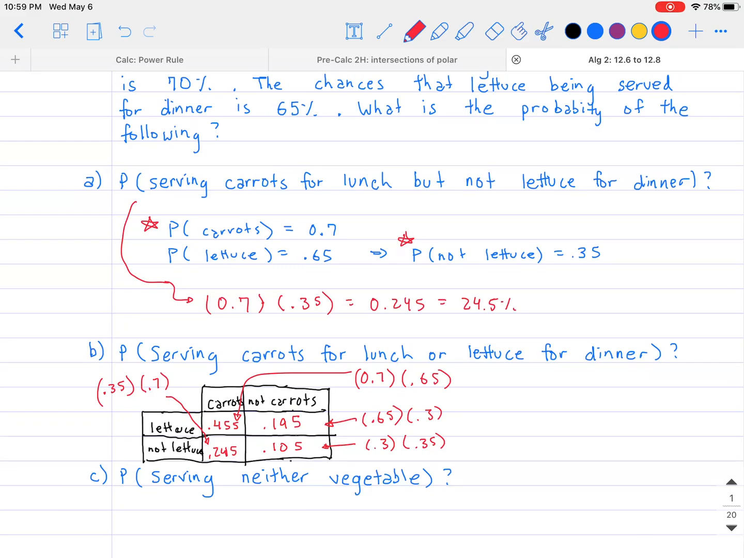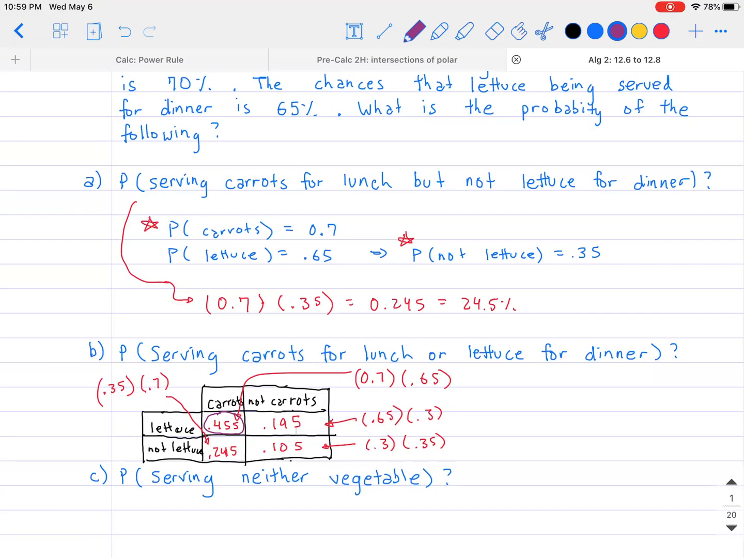Okay, so those are all the possible scenarios that could play out in this case, because it has to be one of those four events. And note that the sum of every single one of those events should equal 1, because those are all the possible things that could happen. Now, going back to what I'm trying to solve for, I want to find the probability of serving carrots for lunch or serving lettuce for dinner. So let's see which ones fall into that category. The first one right here can possibly work.